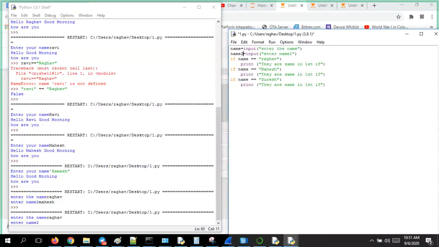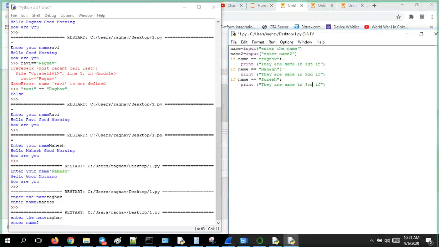And one more thing here, print, they are same in the first if only, no? This is a second if, third if.